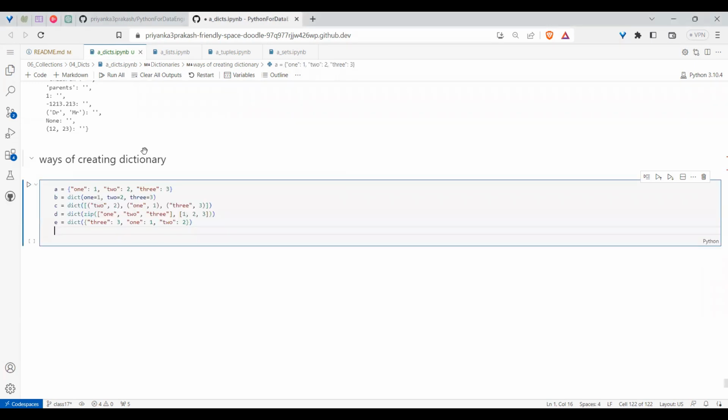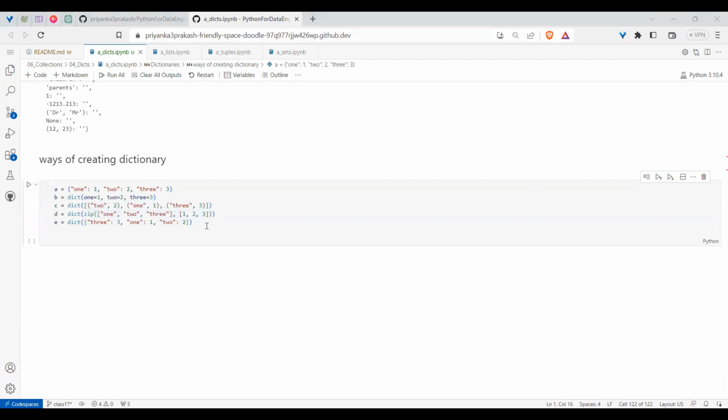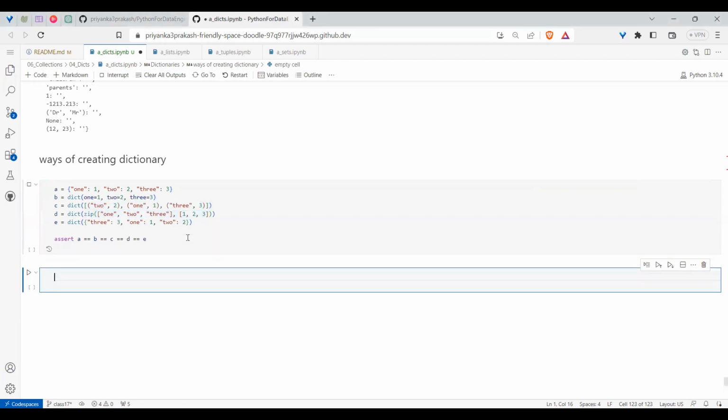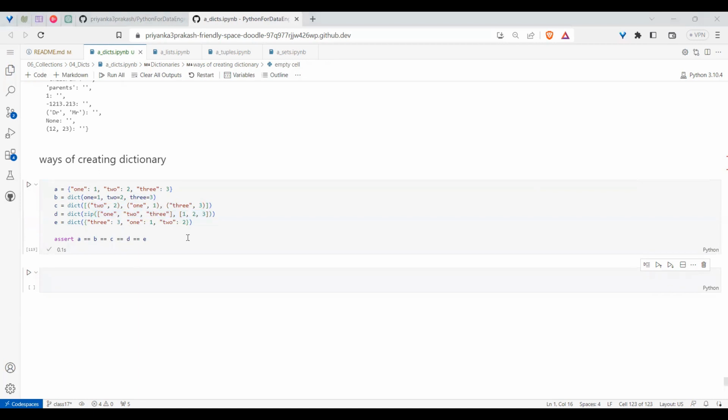Using different ways. First way is directly key colon value, comma, key colon value like that. The second option is dict of, like this, we can also create. The third option is we can create with key equal to value, comma separated. Tuple values means if you pass a list of tuples, we can also create a dictionary. We can use zip also. I will explain these two options right now, but this is also another option. To prove that whatever I wrote is correct, I am passing like this. So these are all the ways in which you can create a dictionary.